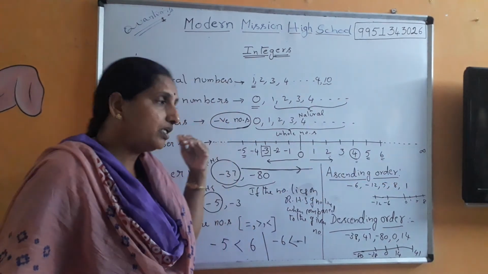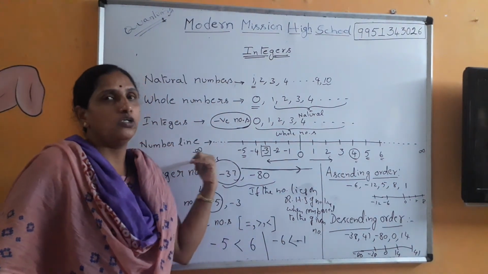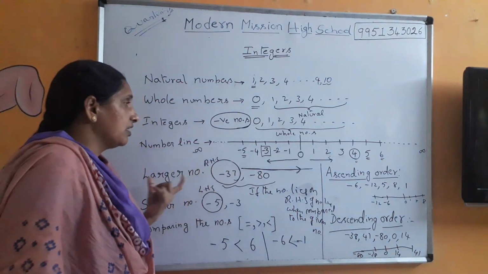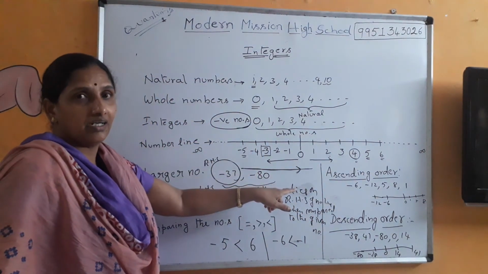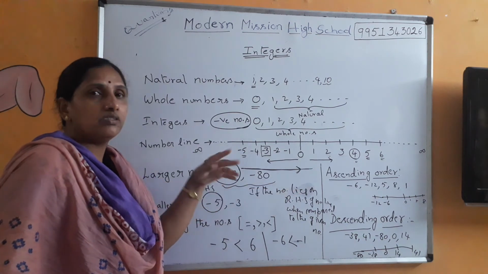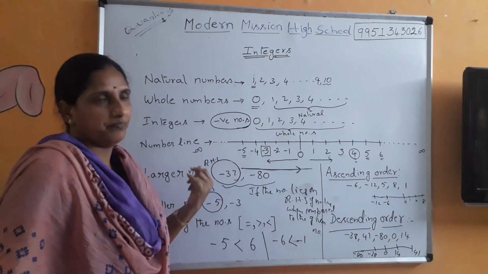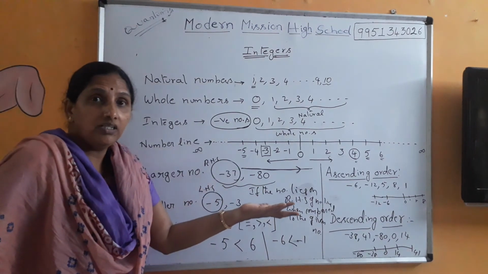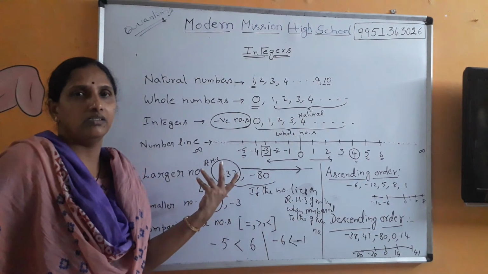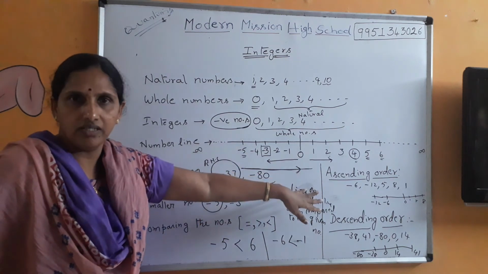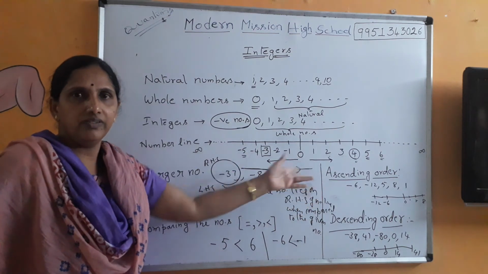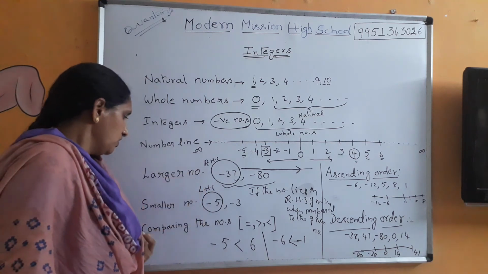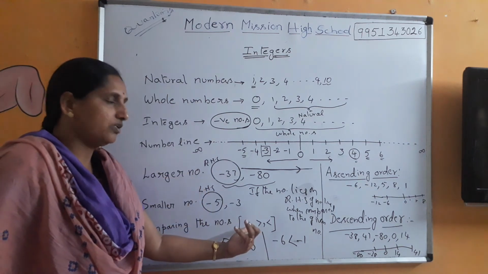So therefore always the largest number or the larger number lies on the right hand side when two numbers or more than two numbers are given. Similarly, smaller or the smallest one lies obviously on left hand side. If the larger one lies on the right hand side, it's very clear the smaller one lies on the left hand side. So now comparing the numbers, you know it already.